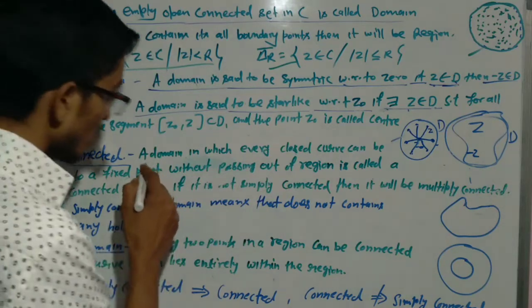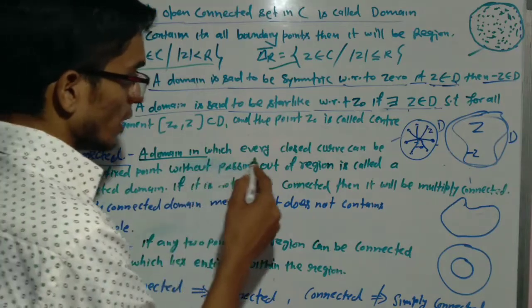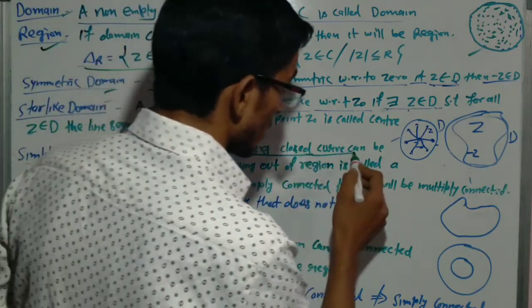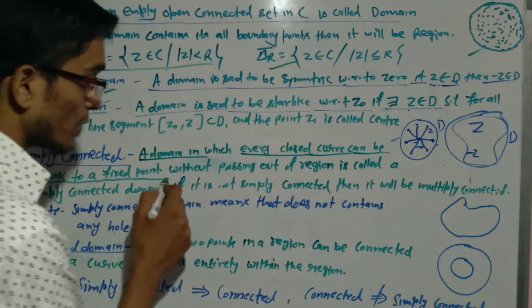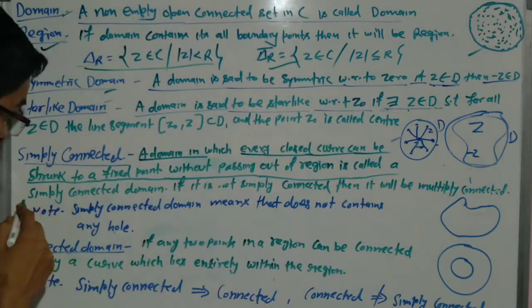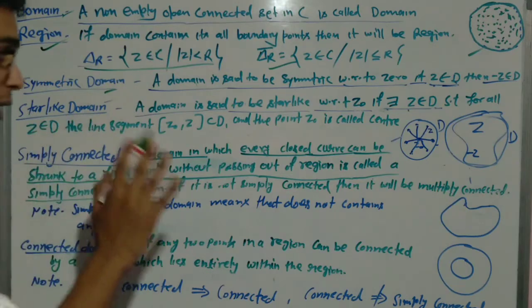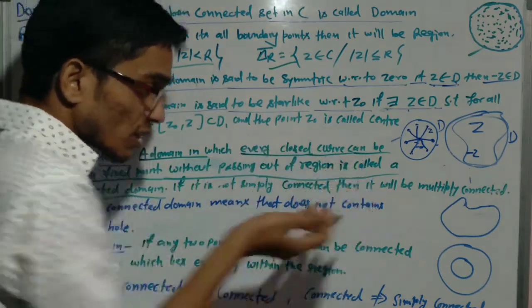A domain is said to be simply connected if every closed curve can be shrunk to a fixed point without passing out of the region. Do you understand? I am saying that a domain in which every closed curve can be shrunk.